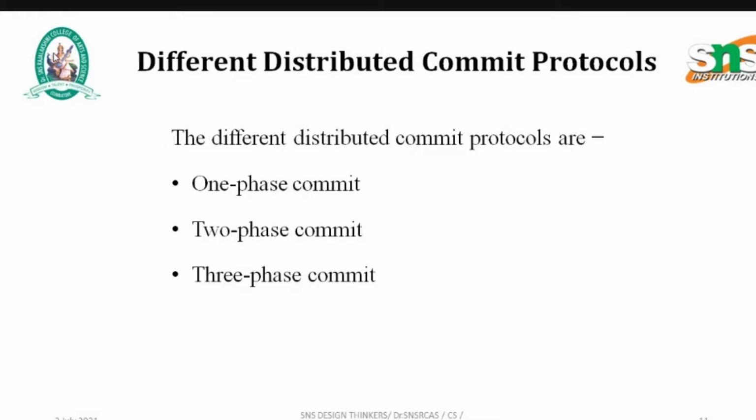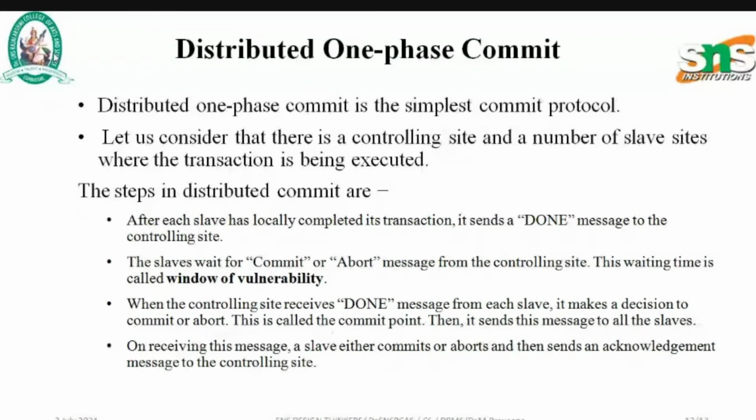Let us see about the different distributed commit protocols. There are three different types of commit protocols. They are one-phase commit, two-phase commit, and three-phase commit. Let us see about one-phase commit. Distributed one-phase commit is the simplest commit protocol. So let us see the example.